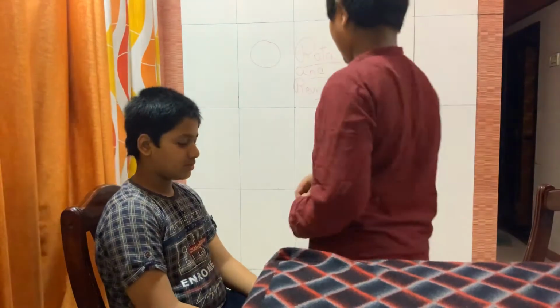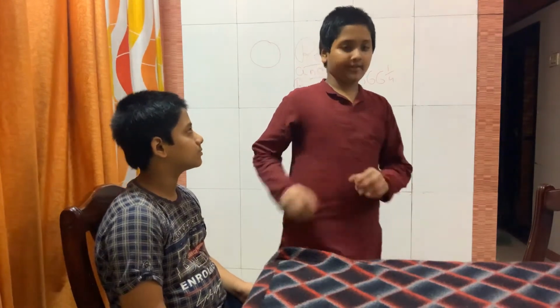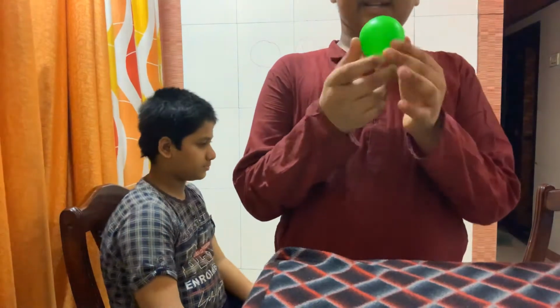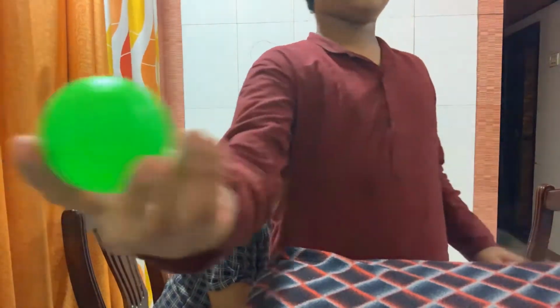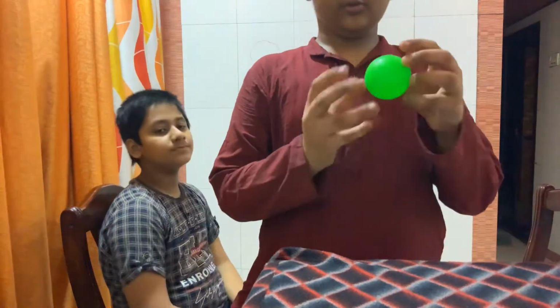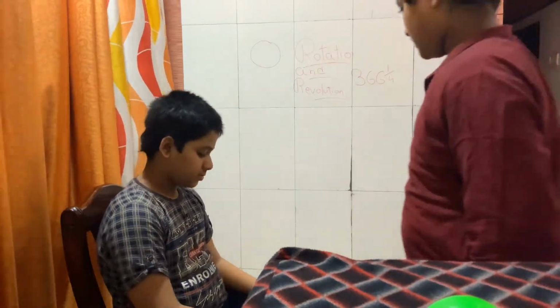So please ask your next doubt. What are the two names of the Earth's motion? What are the two types of motion of the Earth? There are two types of motion totally. They are rotation and revolution. I will explain you in detail with the help of my balls. Rotation means it moves in one spot like this. Revolution means it moves in the whole orbit. This is known as the revolution, and rotation means only in one spot it moves. This is the rotation.